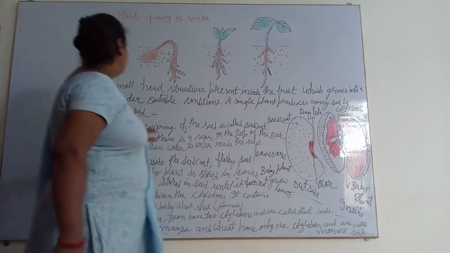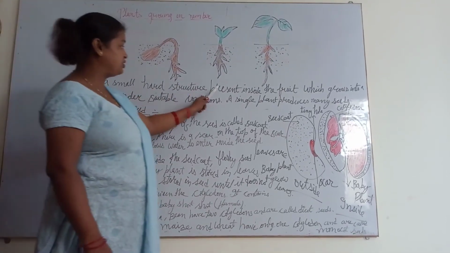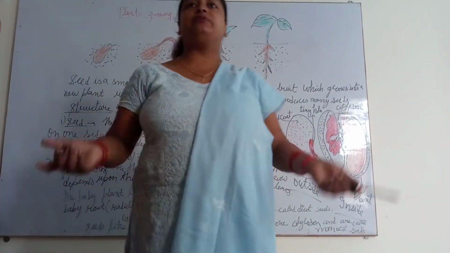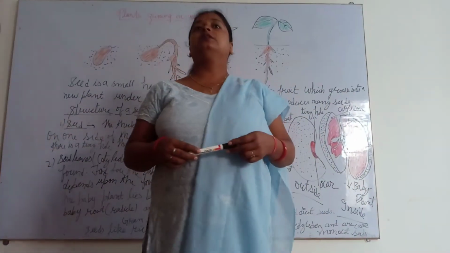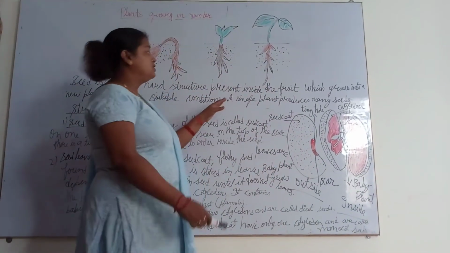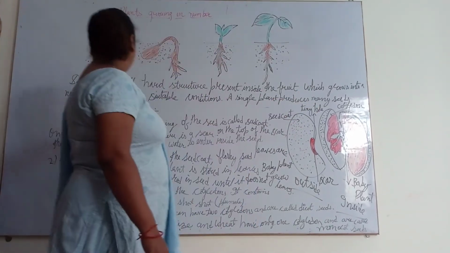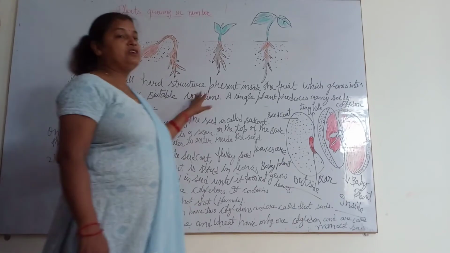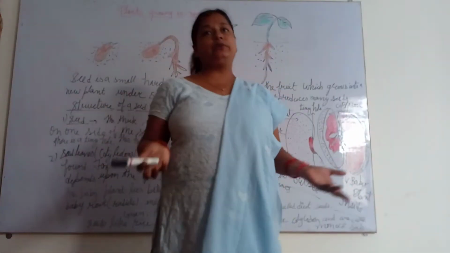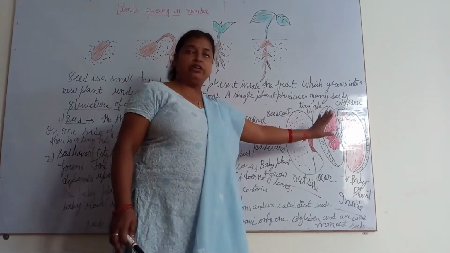Clear? Now the first one is the structure of a seed. The seed is a small hard structure present inside the fruit. Whenever you are eating any fruit like mango, apple, or a citrus fruit like orange, the seed grows into a new plant under favorable conditions. Whenever it gets air, water and sunlight, a new plant grows up. Clear? Now a single plant produces many seeds. I have already explained this.